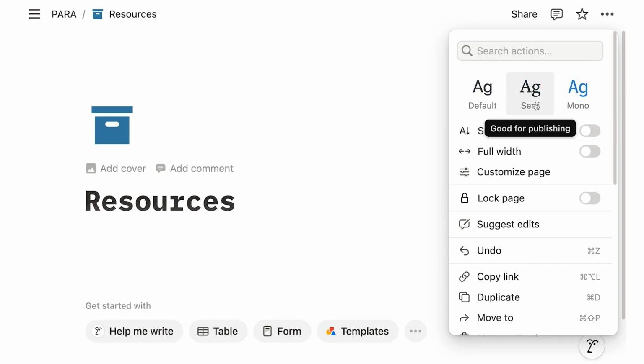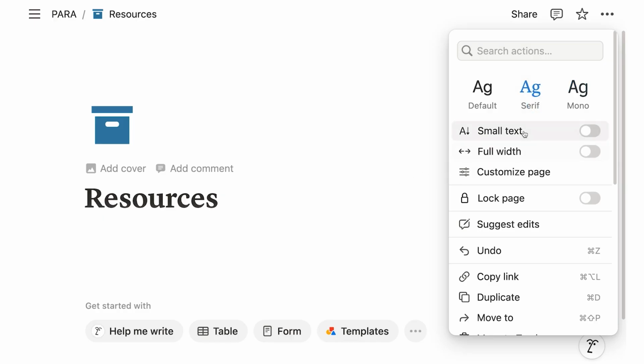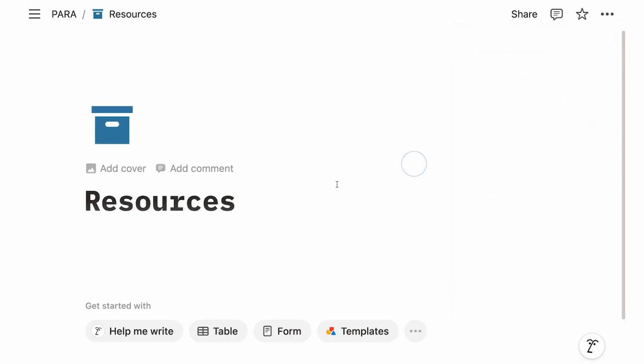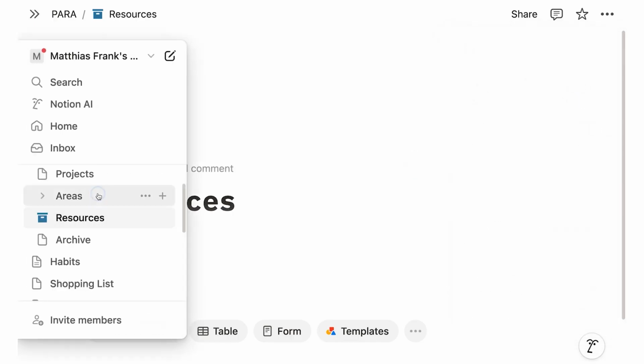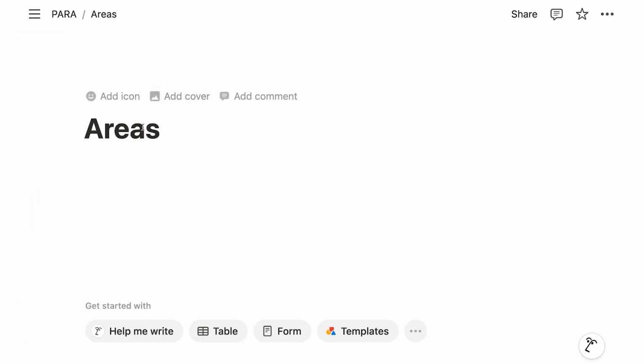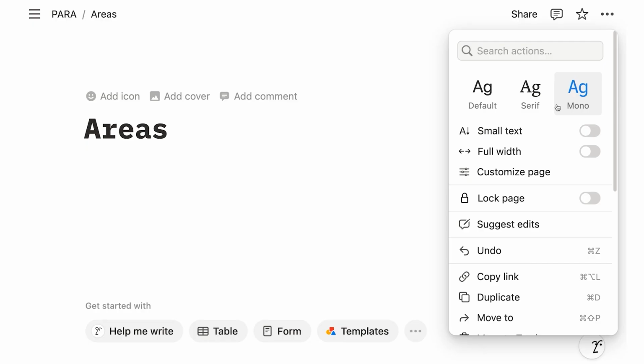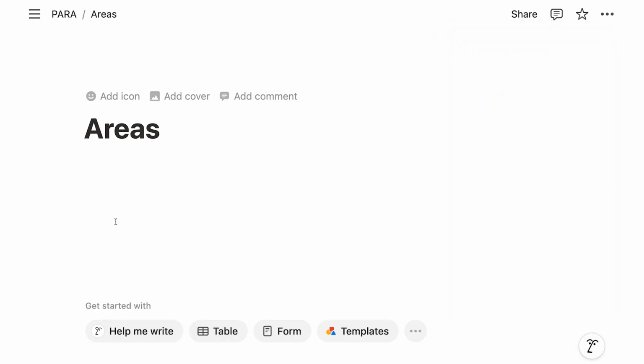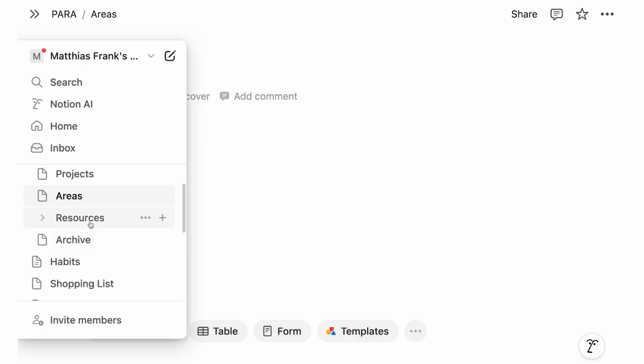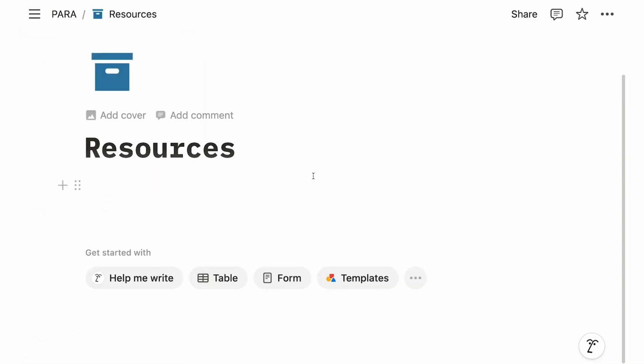Very, very important though, this applies only to this specific page, right? So if I select now my mono font here, and I go to one of my other pages, for example, to areas, I see that this has still the default one. So I would need to go in here as well and click on mono to apply it. That's of course very annoying if you have to do it individually, but there's a tip, and I'll share that with you at the end of this video, how you can make sure that all your pages have a certain look if you want to.